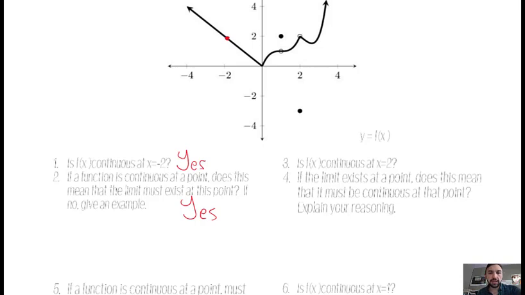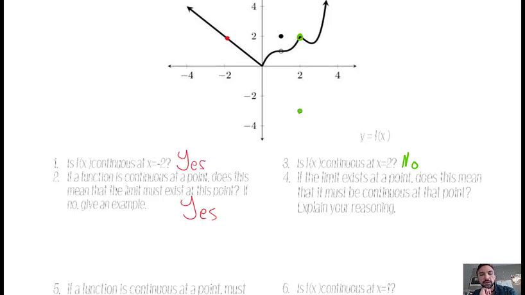Alright, what about at x equals 2? Look where x equals 2 and ask yourself if it's continuous there. I would call that a no, because this is an open circle. At that instant, for some reason, it jumped all the way down here. So if there's some kind of break in the graph, it's not a nice, smooth, continuous graph, then it's not continuous.